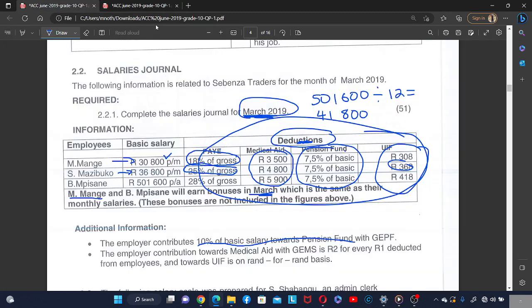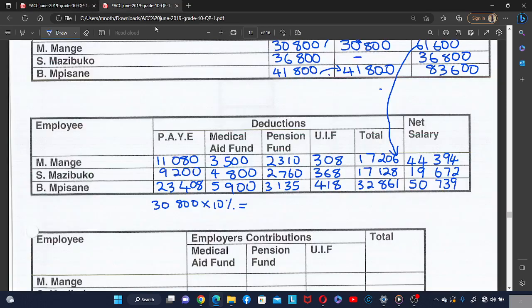They said the employer contributes 10% of the basic salary toward the pension fund, meaning that the pension fund contribution for Mange is going to be his basic salary of 30,800 times 10%, which is going to give you 3,080.